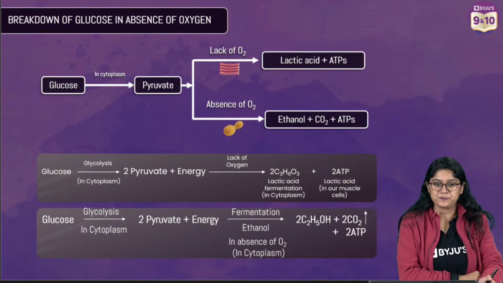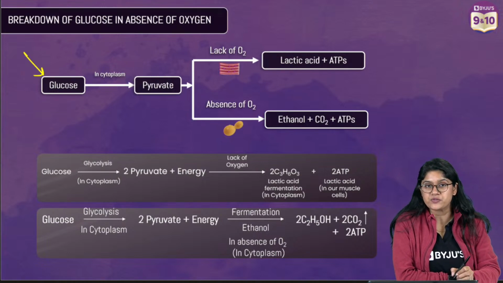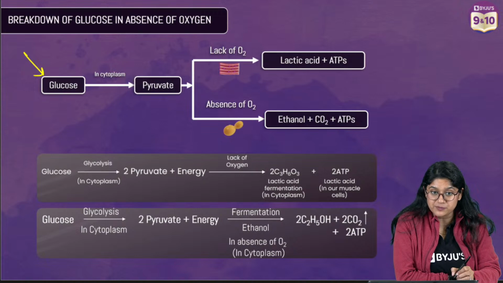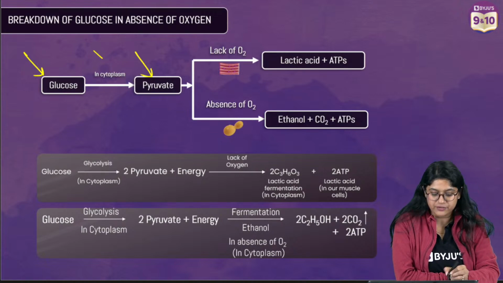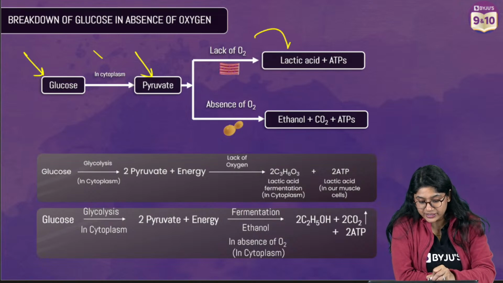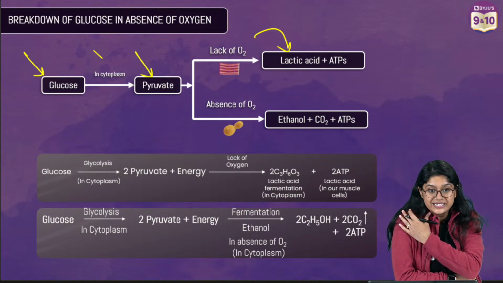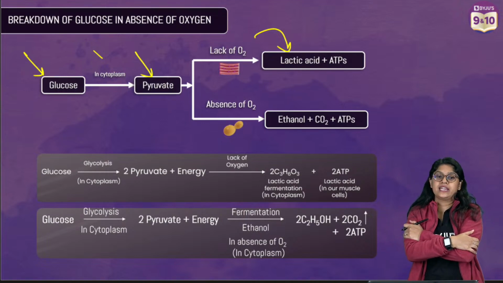It's super important. So in our muscles, what happens? We have glucose which enters the cytoplasm, and the pyruvate is there. In the lack of oxygen, it will form lactic acid. And this lactic acid will get accumulated in the muscles and create pain.